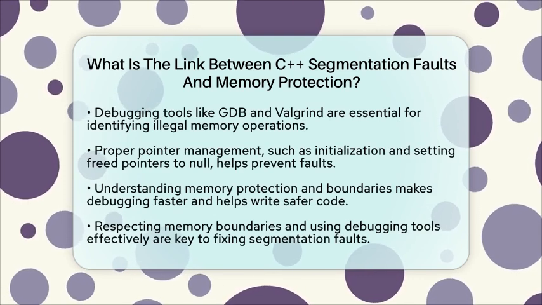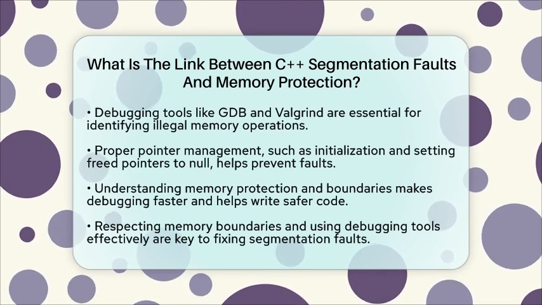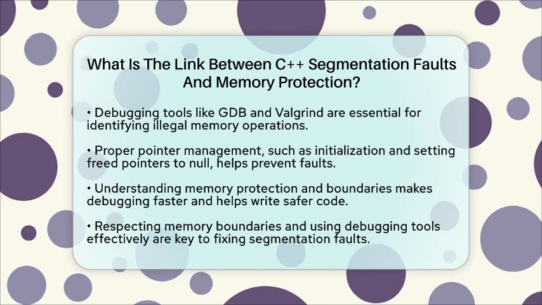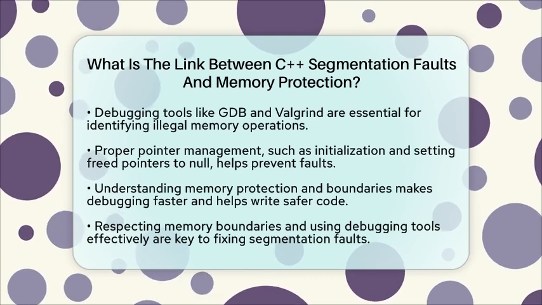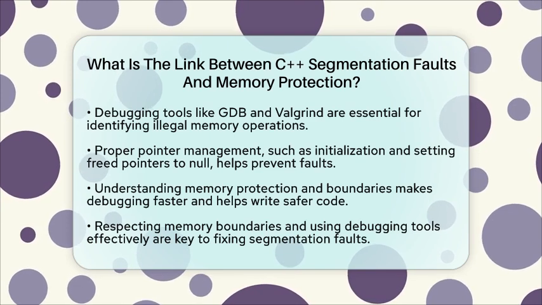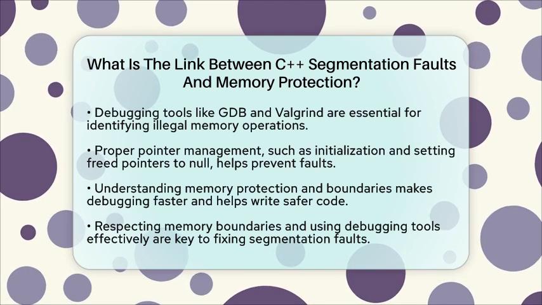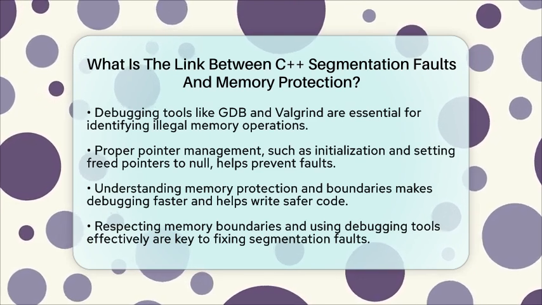For example, using a debugger like GDB or a tool like Valgrind can reveal where your program is trying to access forbidden memory. Understanding the link between segmentation faults and memory protection helps you write safer code. It shows you where your program might go wrong and how to prevent it. Recognizing these patterns makes debugging faster and easier.